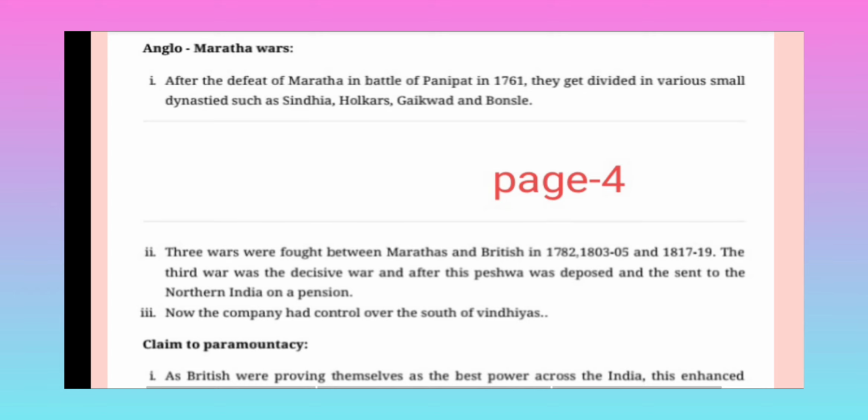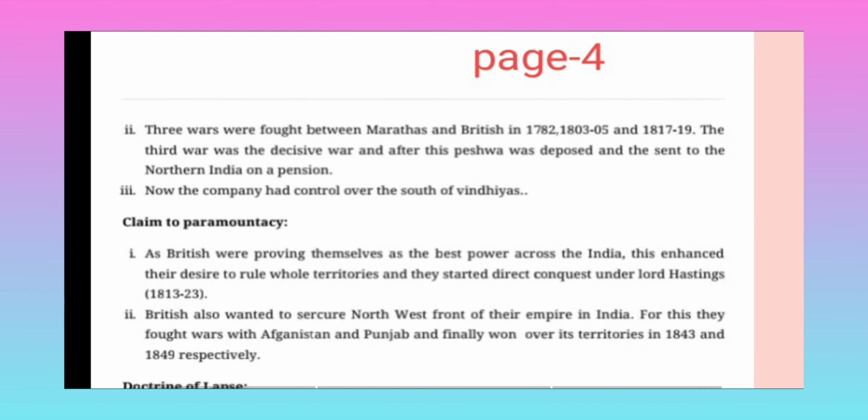Three wars were fought between the Marathas and the British: in 1782, 1803 to 05, and 1817 to 19. The third war was the decisive war, and after this the Peshwa was deposed and sent to northern India on a pension. Now the company had control over the south of the Vindhyas.